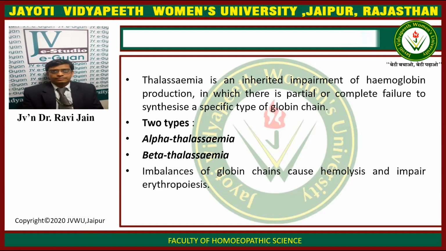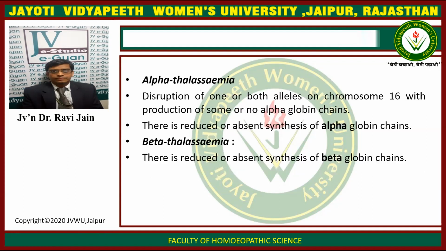There are two types of thalassemia that are commonly encountered. Number one is alpha-thalassemia and number two is beta-thalassemia. The imbalance of the globin chains causes hemolysis and impaired erythropoiesis. So there is impairment of blood formation, RBC formation, and also there is hemolysis, that is, great destruction and impaired production.